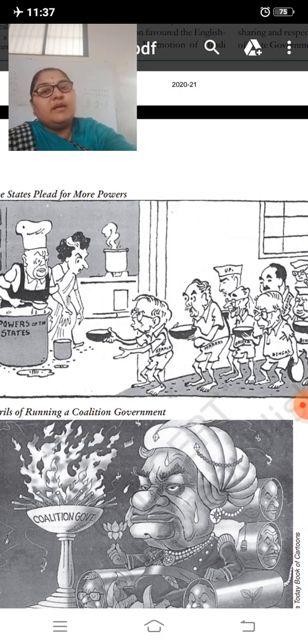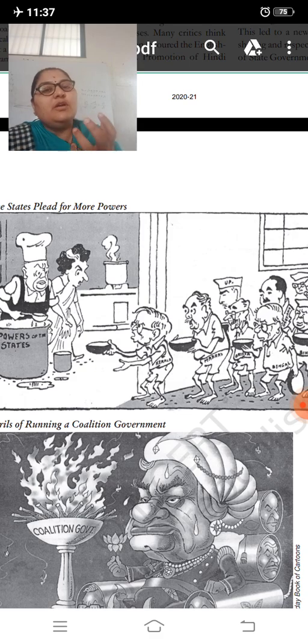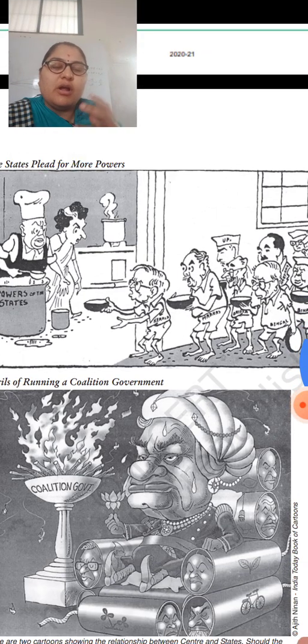If the state government is not satisfied with the central government orders, it can question it in the Supreme Court. And now we can see in this cartoon, if there is complete power in the central government, then what happens? Here they are coming, all the state governments are coming with the bowl and they are asking, give us the power. So this begging process will start. That should not happen in a democracy, because this is not our culture. This should not become our culture.